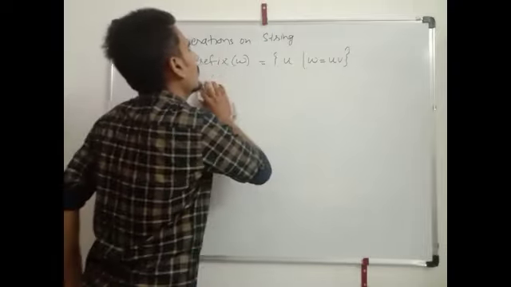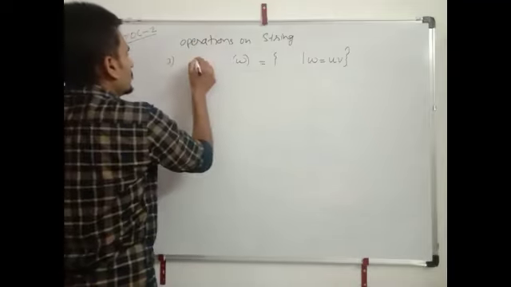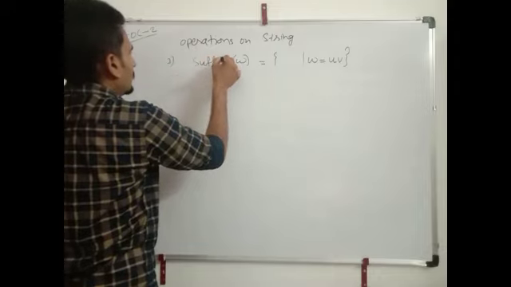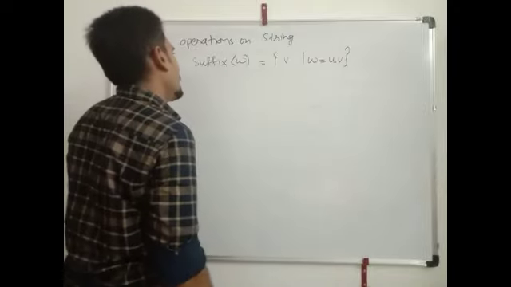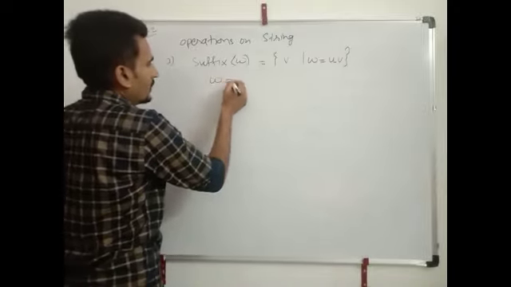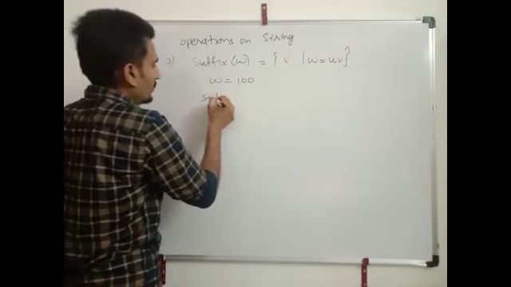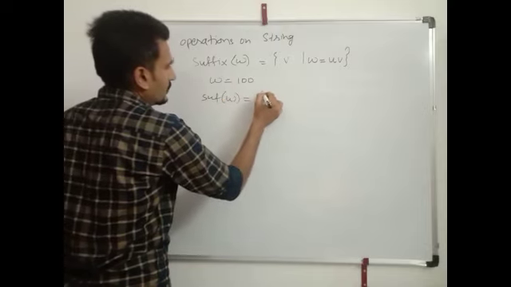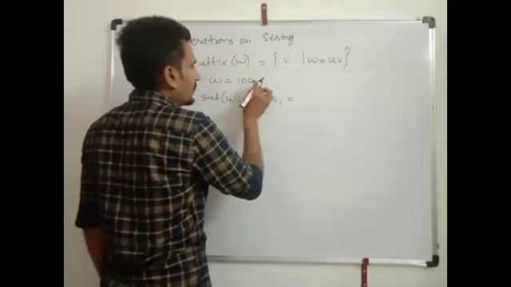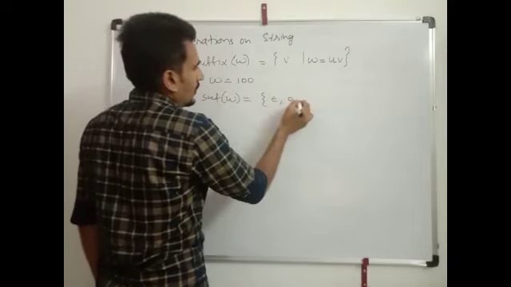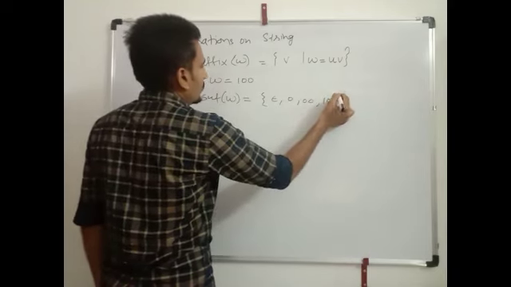Next, suffix. Suffix contains the trailing part of string. Example, W equals to 1 0 0. Suffix of W is epsilon, 0, 0 0, and 1 0 0.